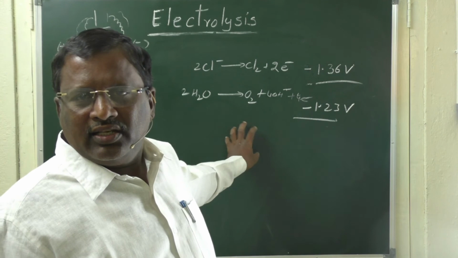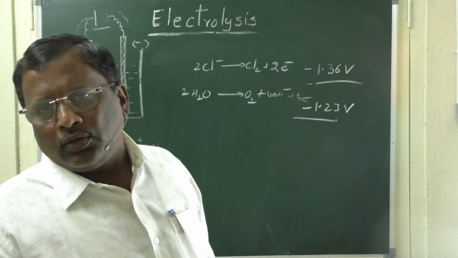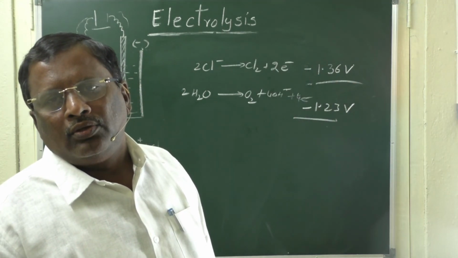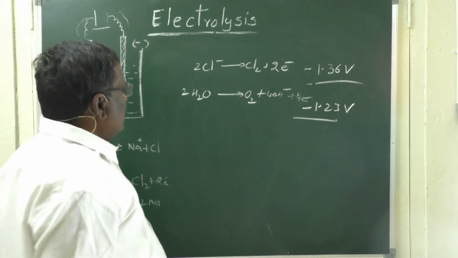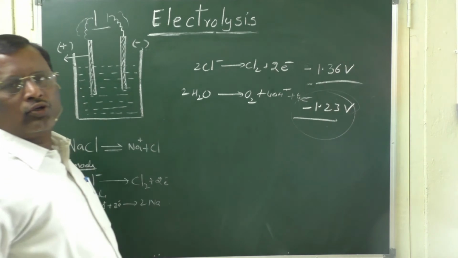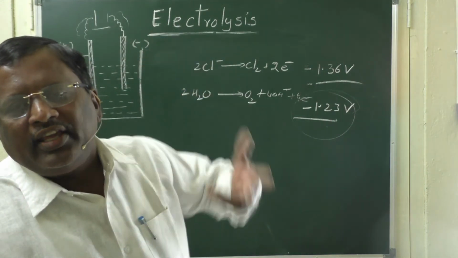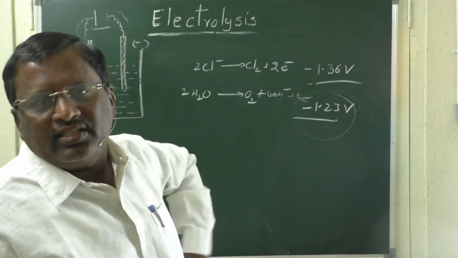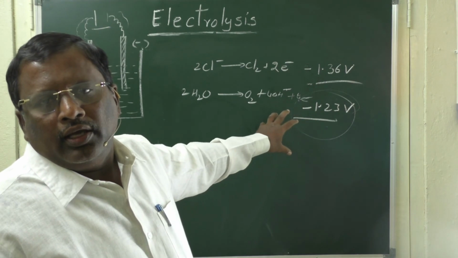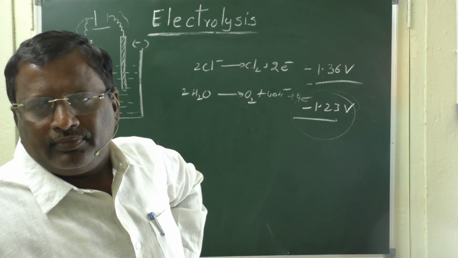Because of that, the other ions cannot move fast towards the anode. First the Cl minus ions will reach the anode, and the theoretical value of 1.2 volts for that reaction is not sufficient. More voltage is required to liberate oxygen. In such cases, if you supply normal voltage, then chlorine will preferably discharge first.